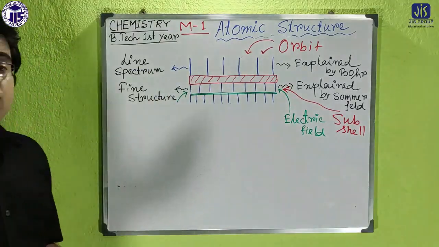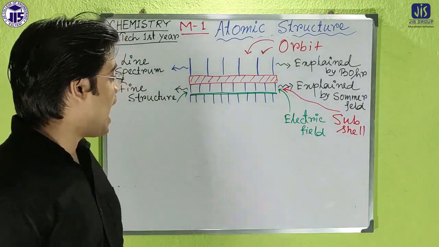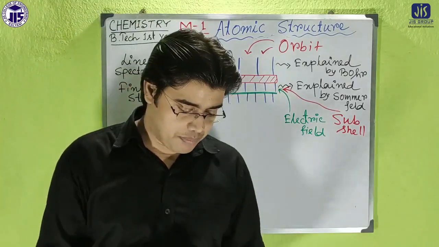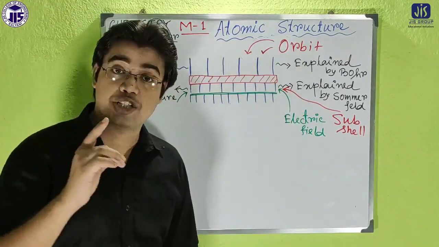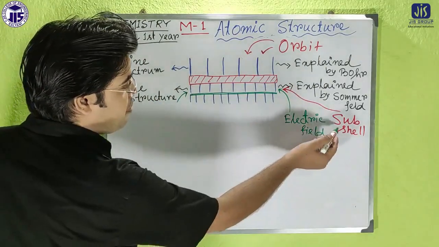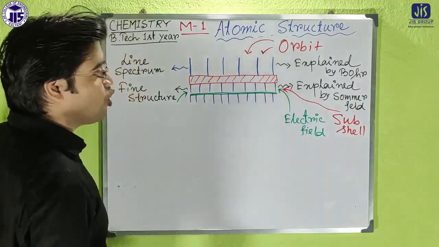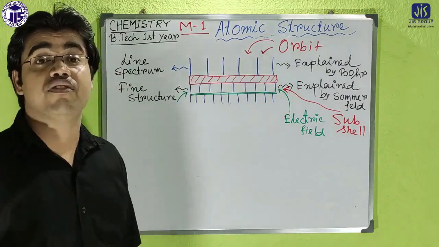So from the Zeeman effect we got another quantum number, and that is called the magnetic quantum number. But there was also another effect that was not explained by the Sommerfeld model. The effect is that in the presence of an electric field, each and every line of the fine structure is split into several lines.